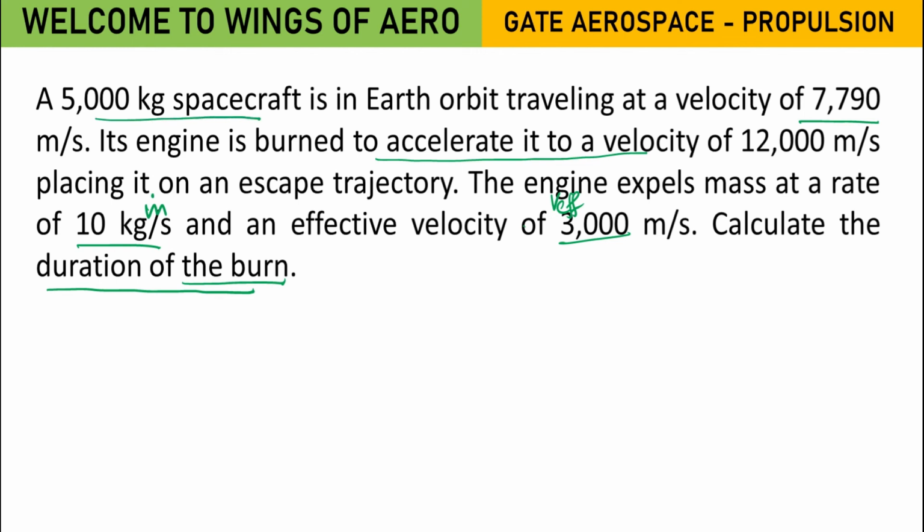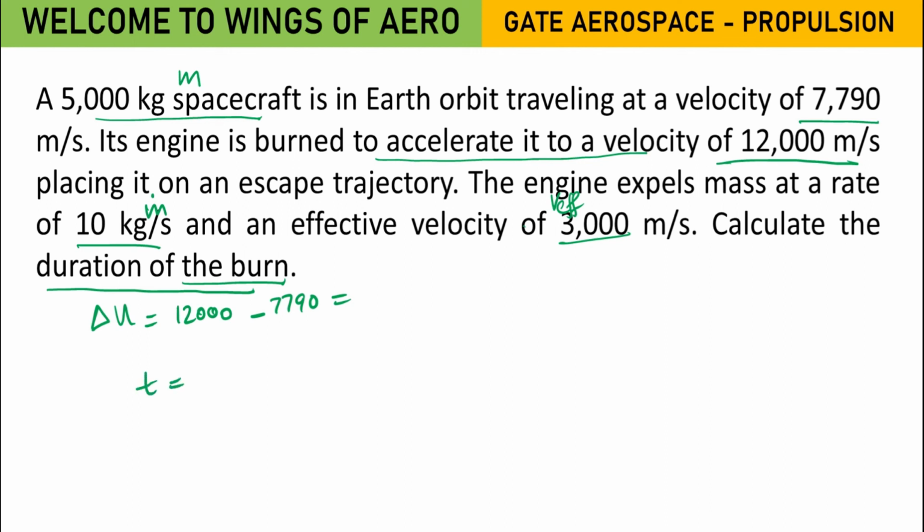V, accelerate to a velocity. And what is this velocity? The velocity accelerate V and VE. They have given this value, that is 12,000 minus 7790. Whatever the value we get, that value has been given.